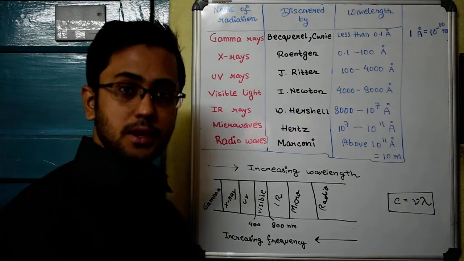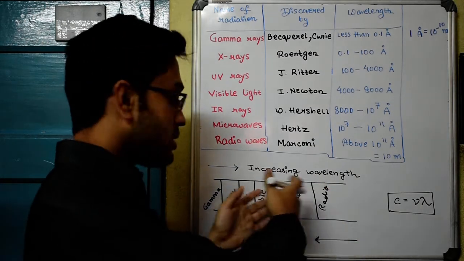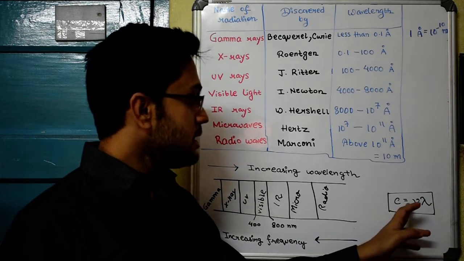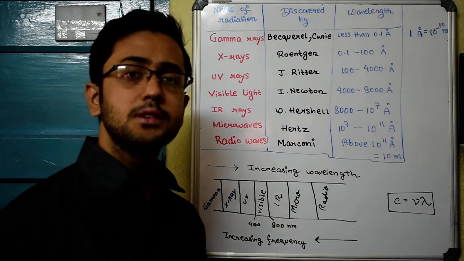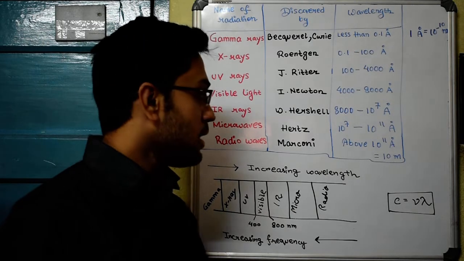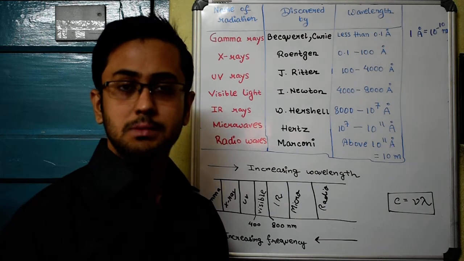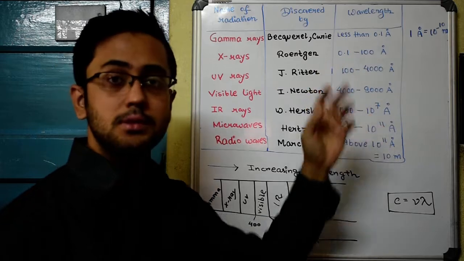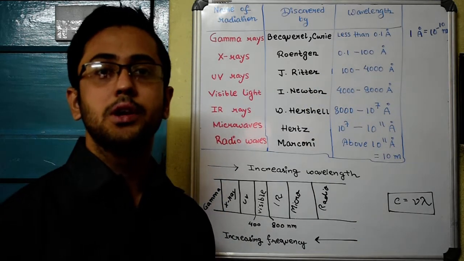The speed of light, no matter whether it is in the invisible spectrum or the visible spectrum, all of them follow this formula that c is mu times lambda. That is, the speed of light is equal to frequency multiplied with the wavelength. And the speed of light is well known to you. It's 3 into 10 to the power 8 meters per second. And if you remember the wavelength corresponding to this table, then from the formula you can easily calculate what would be the corresponding frequency range.